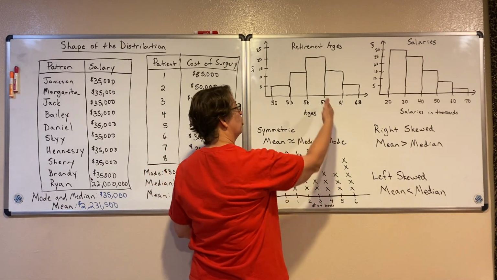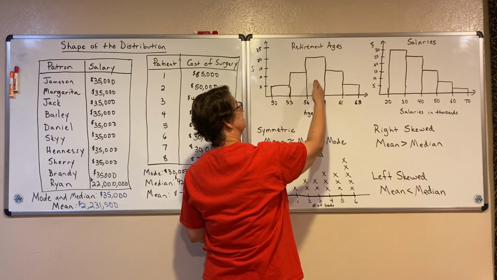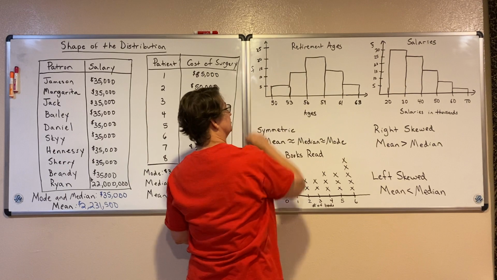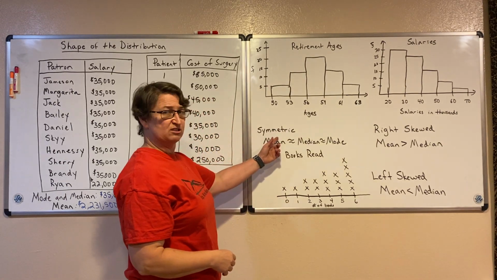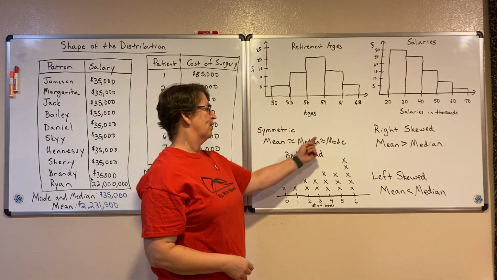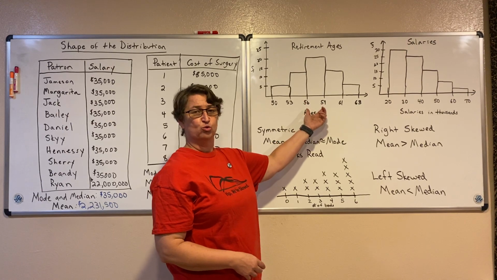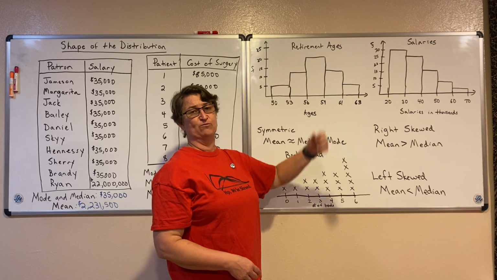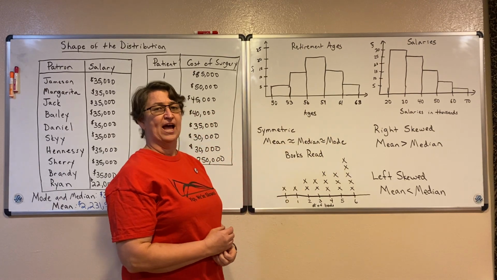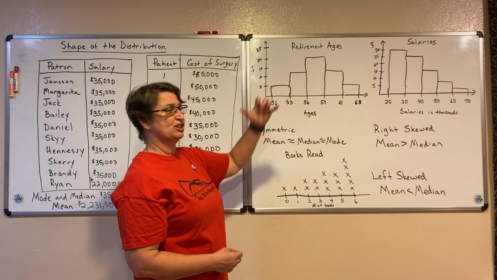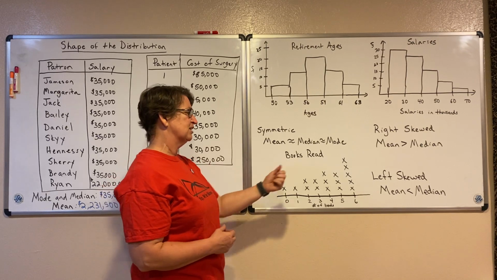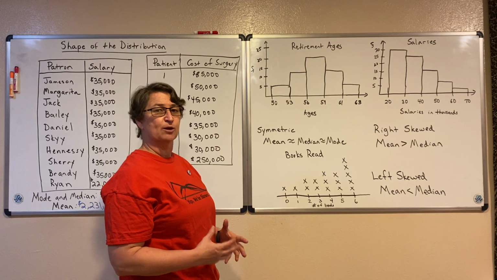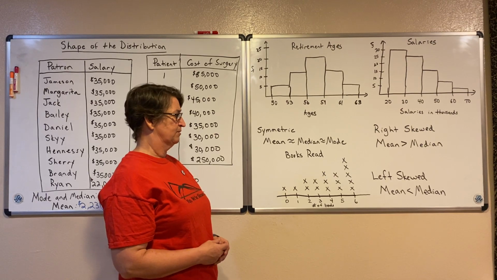I know that my modal bin is here because it's the tallest, that frequency is the most. And since it's a symmetric shape, I know that my median will also be between 56 and 59, and my mean will also be between 56 and 59. So by just looking at the shape of my distribution, I can approximate those averages.